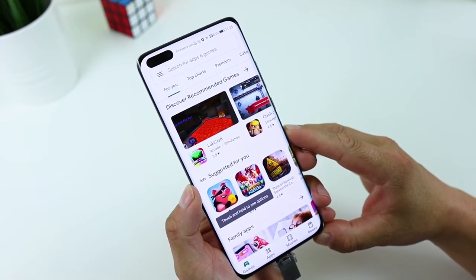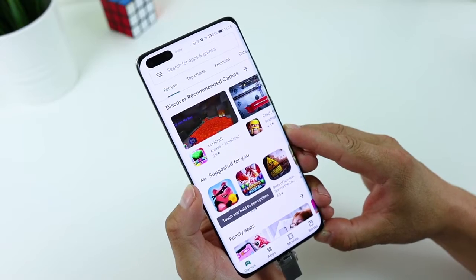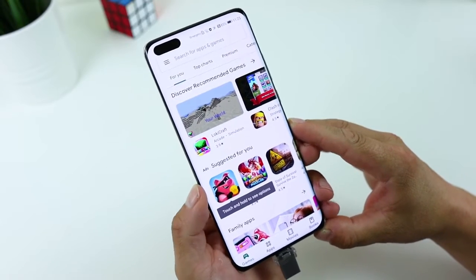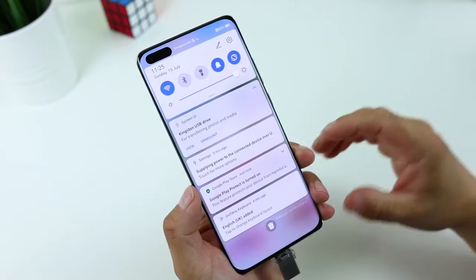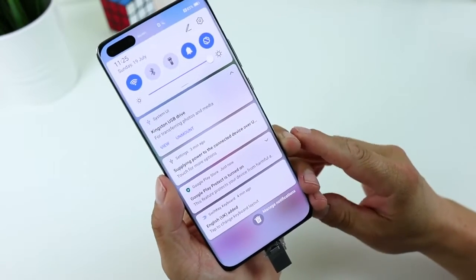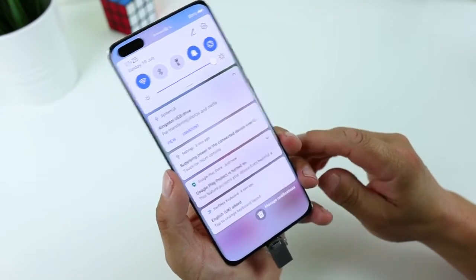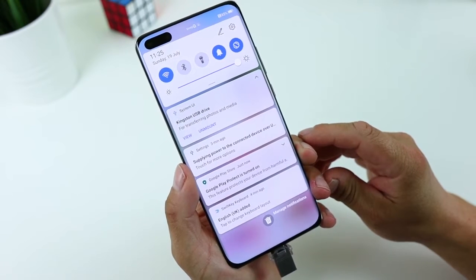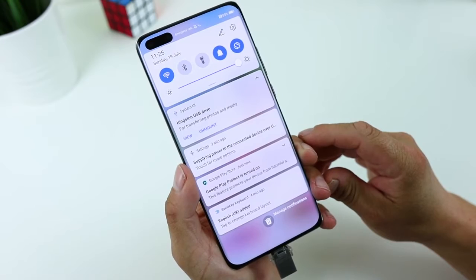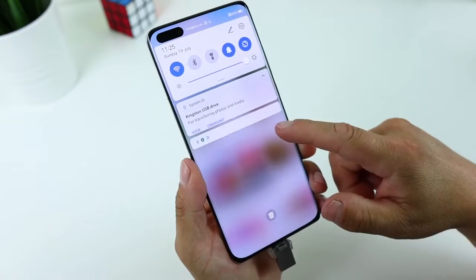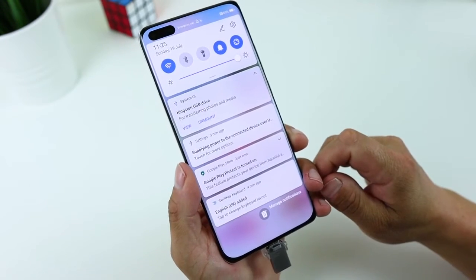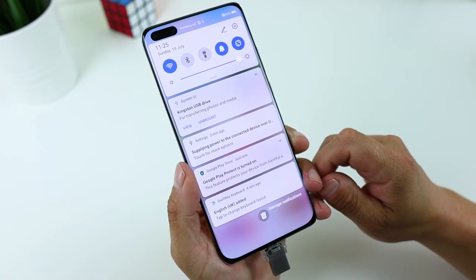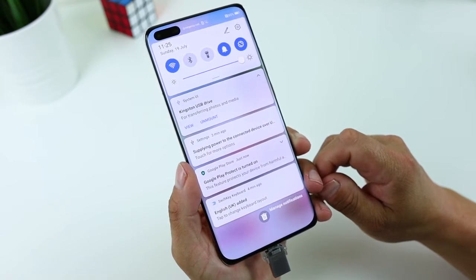As you can see, Google Play is working fine, but we need errors. Still no errors, okay.